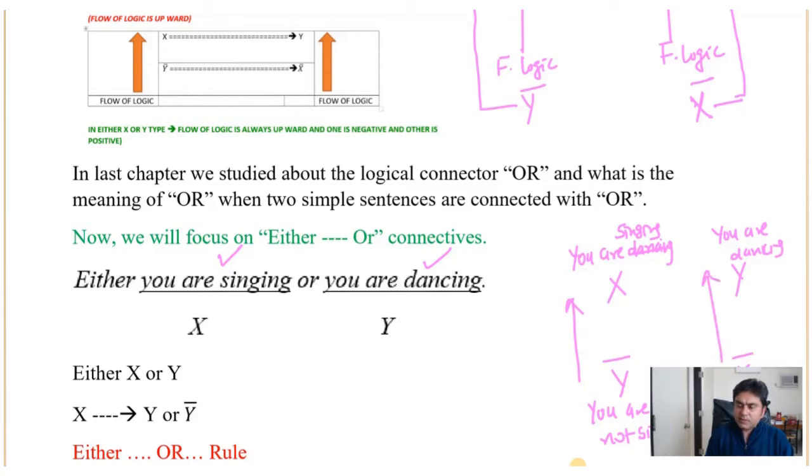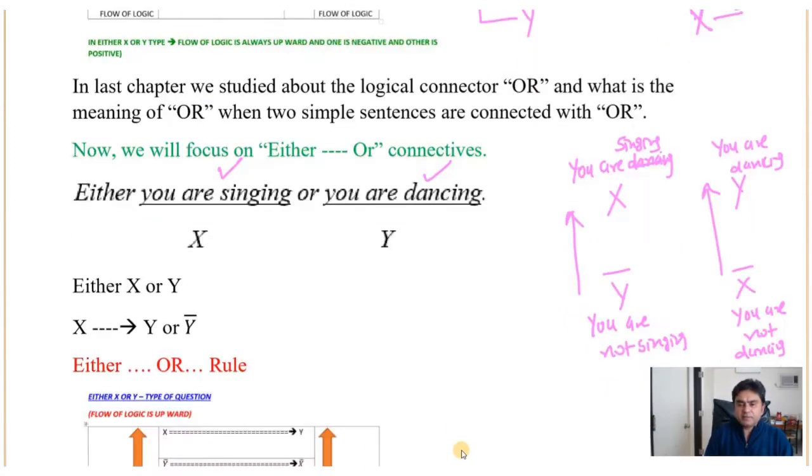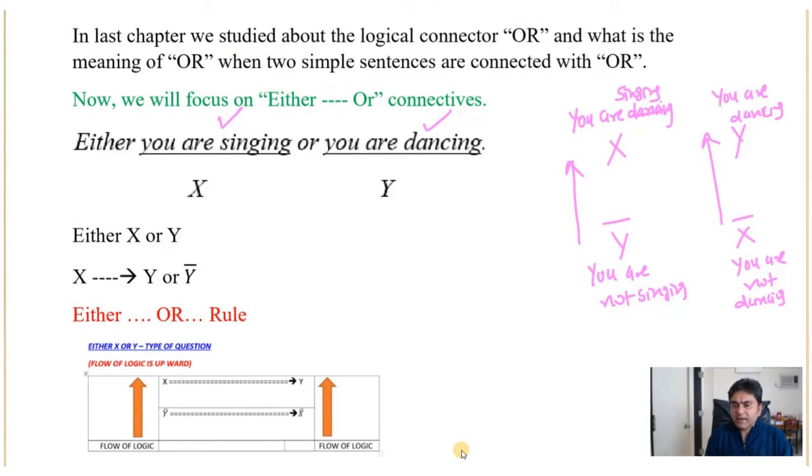It means that if you are not dancing, it means you are singing, and here you are not singing, it means you are dancing.